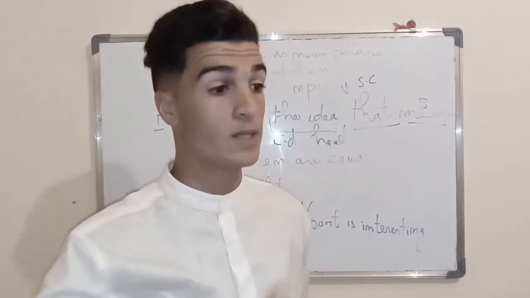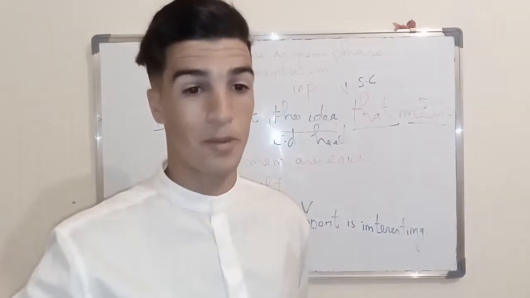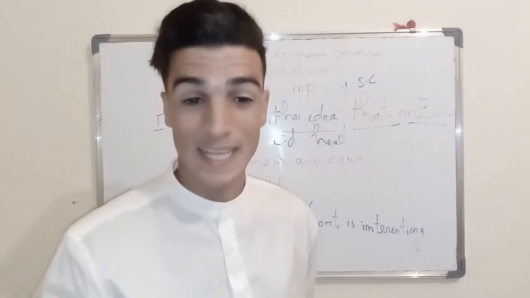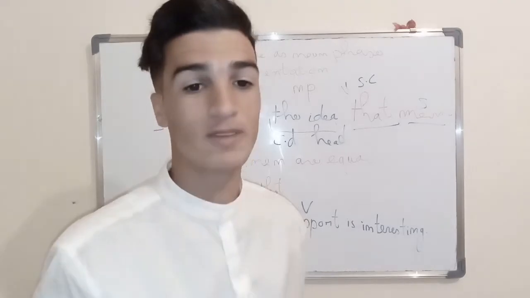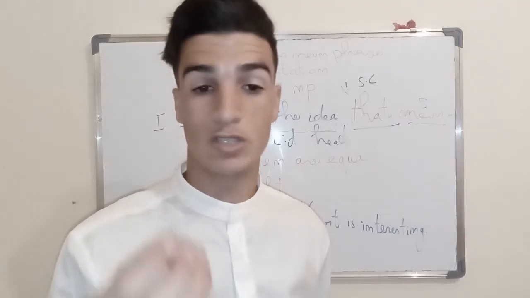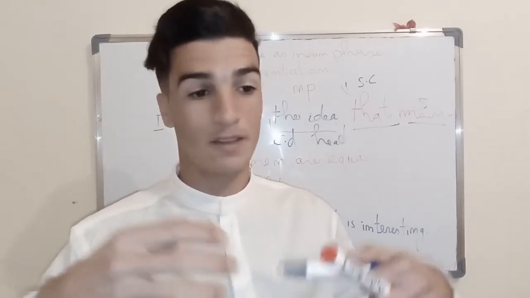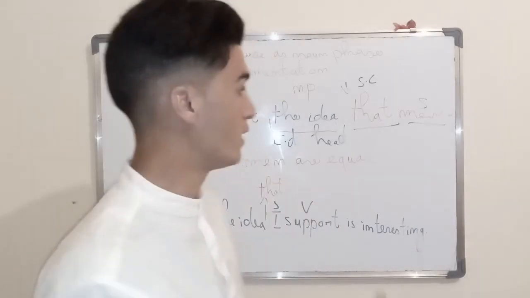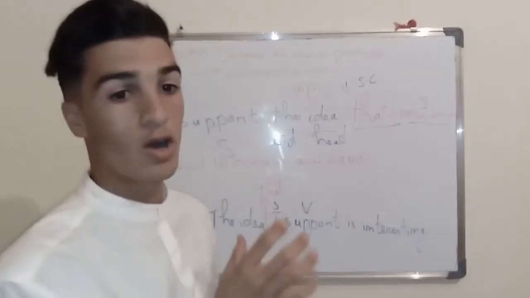The idea that is interesting is the idea that I support, not that John supports, or that Amel supports, or that you support. This is the difference between relative clause and noun clause. Relative clause specifies, determines the thing about which we are talking. Whereas, when it comes to noun clause, a noun clause explains that notion or claim or idea or thing in general about which we are talking. That's the whole difference between the two of them.